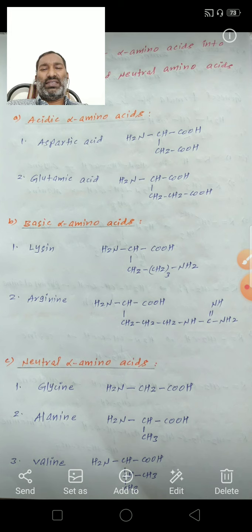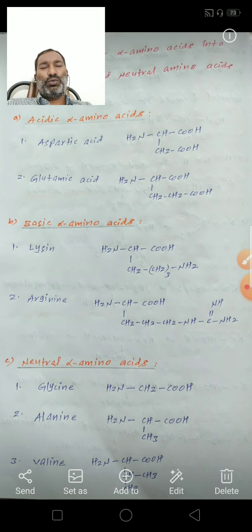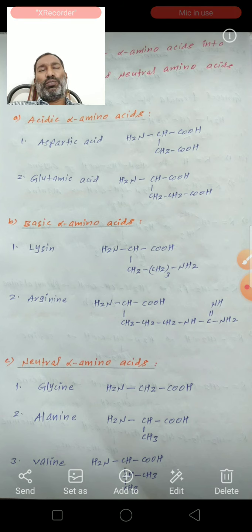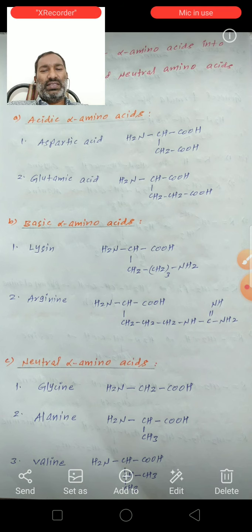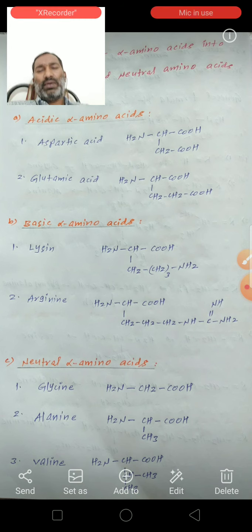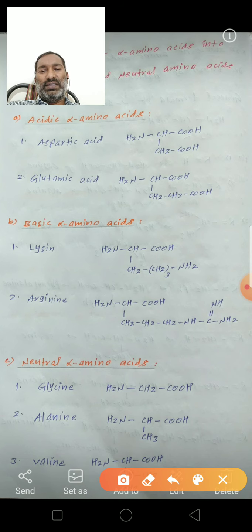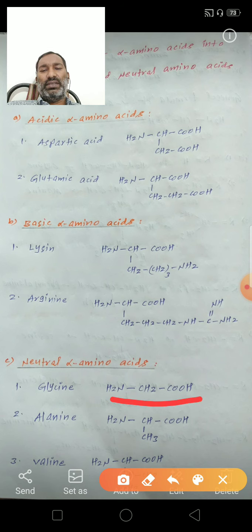Next, neutral amino acids. Neutral amino acids contain one NH2 group and one COOH group. The NH2 group is a basic group, the COOH group is an acidic group. The acidic group is neutralized by the basic NH2 group. So these are the neutral alpha amino acids. See the example, glycine. Glycine formula is NH2-CH2-COOH. Then see alanine, NH2-CH, where R is equal to CH3, COOH.